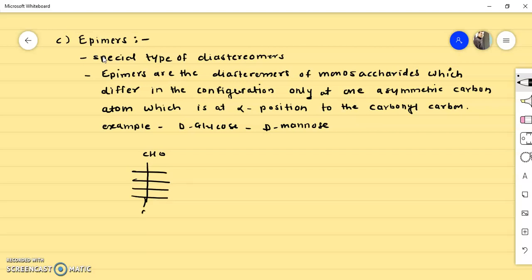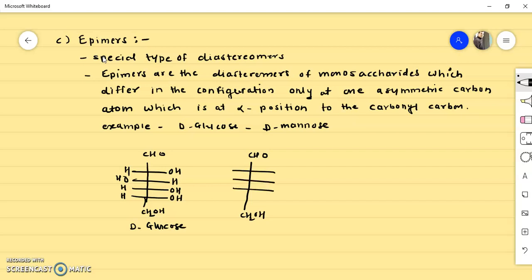Okay, so CH2OH, rest of the structure, H, OH, H, OH, H, OH. So this is the structure of D-glucose. Okay, now I will write down here the structure of D-mannose. Okay, so CHO and then CH2OH. Here also in between there are 4 carbon atoms.